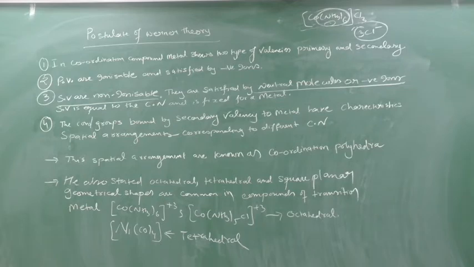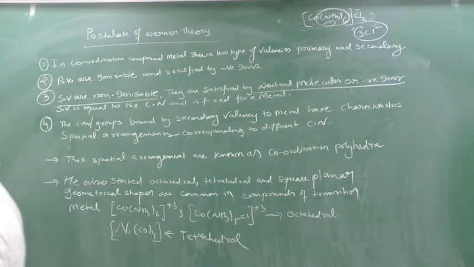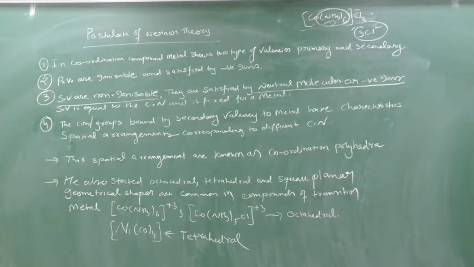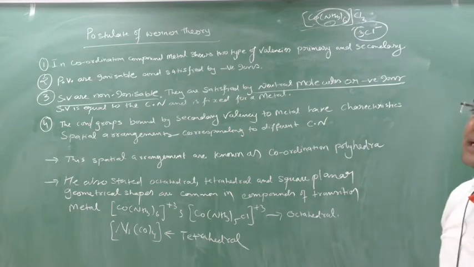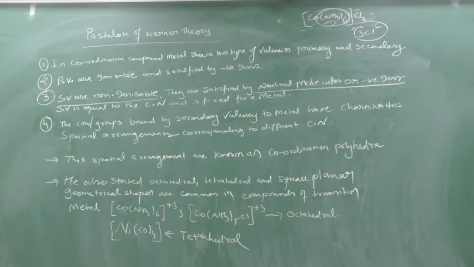So secondary valency is nothing but the number of neutral molecules or the number of anionic ligands associated to the central metal atom. That's what we call secondary valency. What do you mean by coordination number? Coordination number also says the same: the number of ligands associated to the central metal atom is known as coordination number.